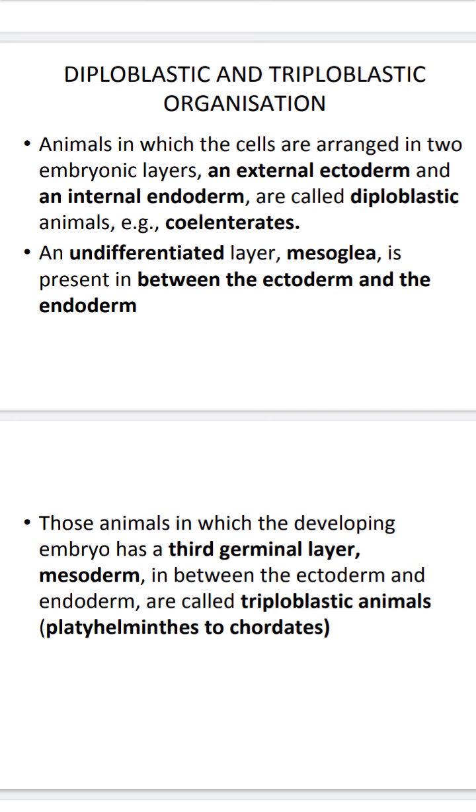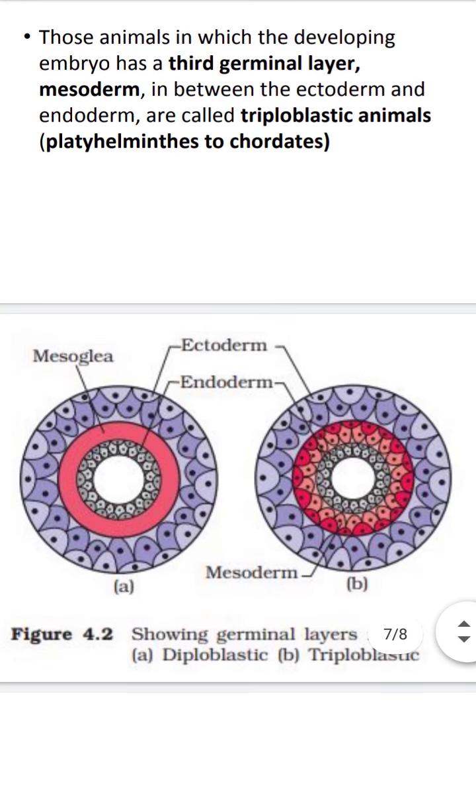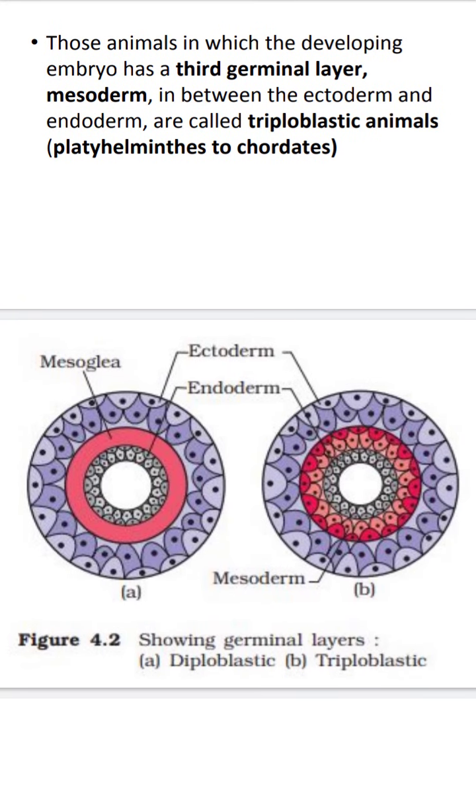These animals are called triploblastic animals. Examples are Platyhelminthes to chordates. See, the first one indicates the diploblastic animals, whereas the second one indicates the triploblastic animals.